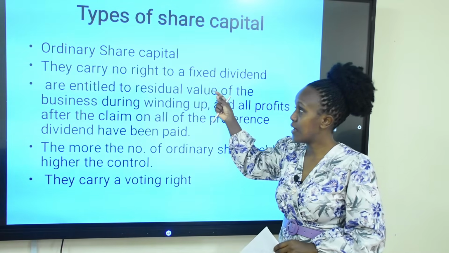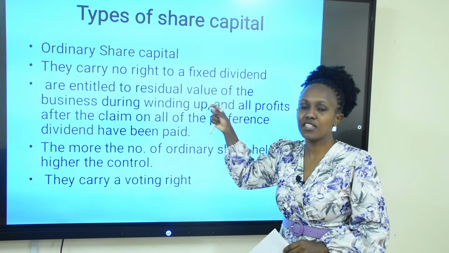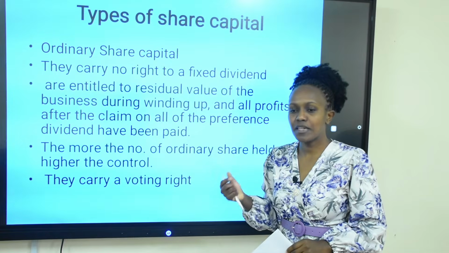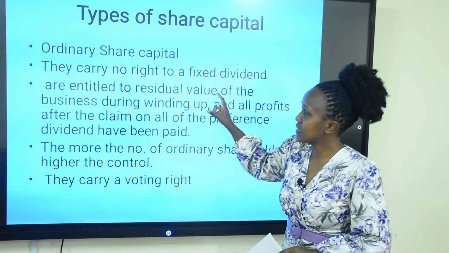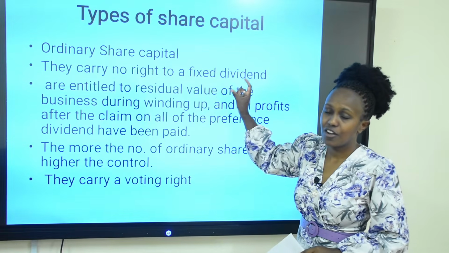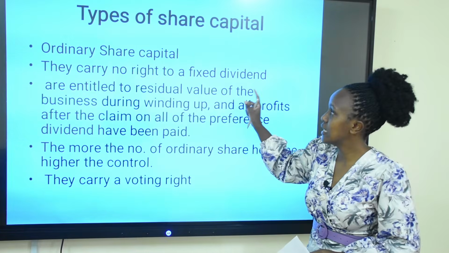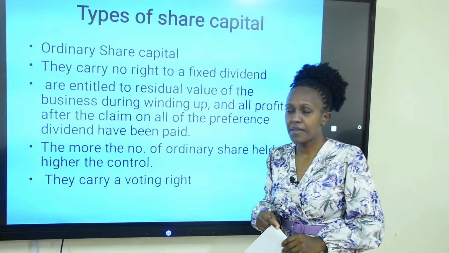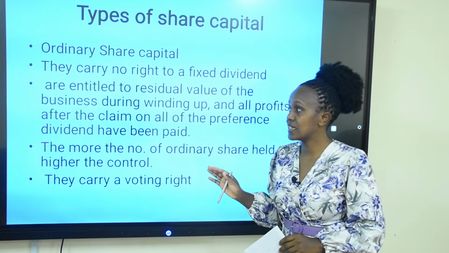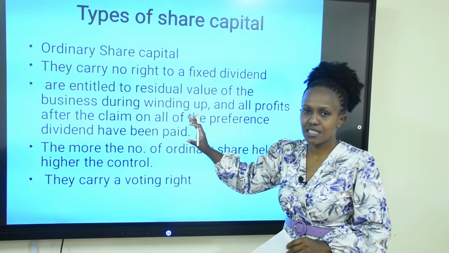At the end of the year, the ordinary shareholders receive dividend as per the discretion of management. So management or the board of directors decide how much ordinary shareholders will be awarded as dividend. At the time of liquidation, if a company has gotten to its end and has to be liquidated, ordinary share capital is paid last.